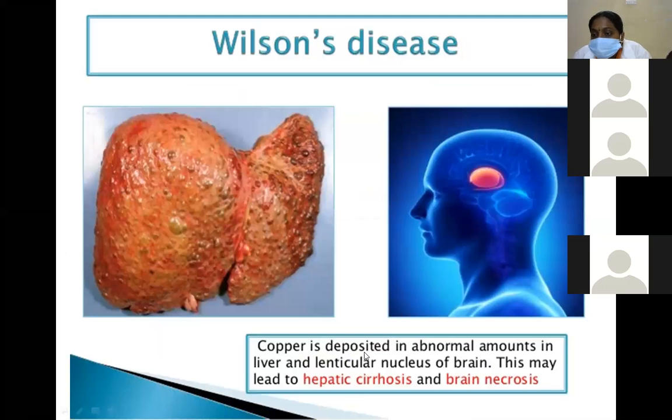Copper is deposited in abnormal amounts in the liver and lenticular nucleus of the brain, leading to hepatic cirrhosis and brain necrosis.